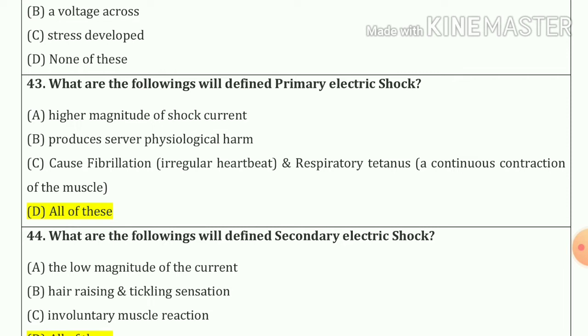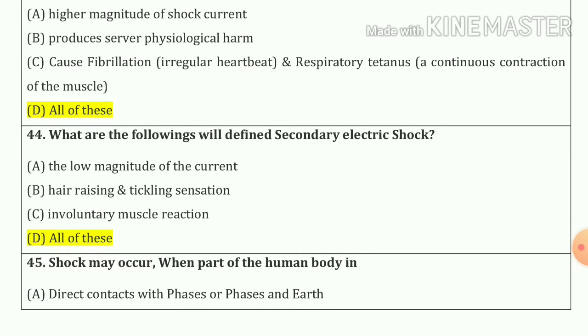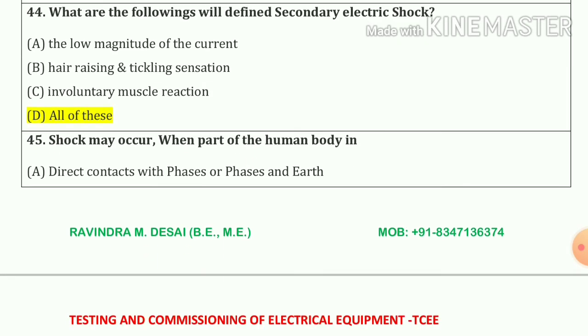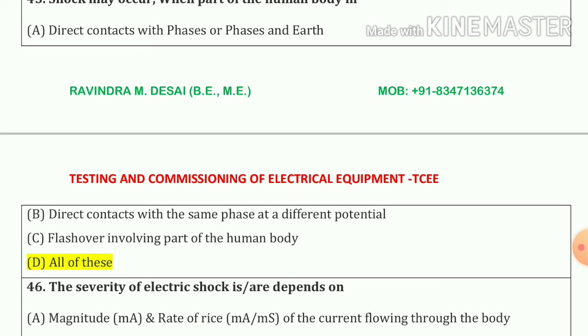Now 43 number. Which of the following will define primary electric shocks? So our answer is A, B and C also. That means all of the above, which are correct. 44 number. Which of the following will define secondary electric shock? So A, B and C also. That means our answer is option number D. 45 number. Shock may occur when part of the human body is in A, B and C also. That means our answer is all of the given.